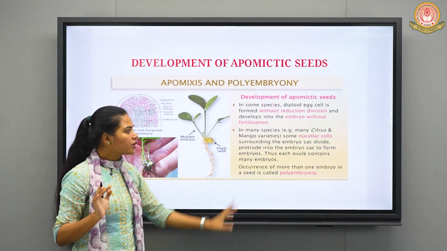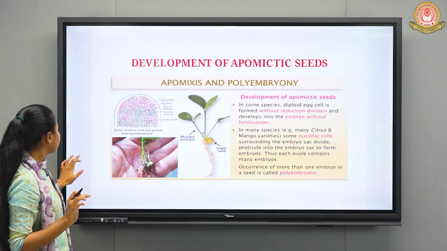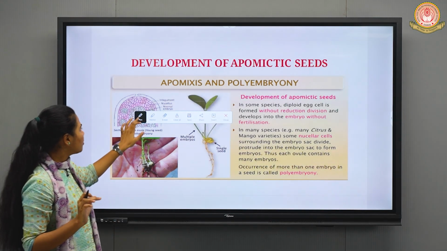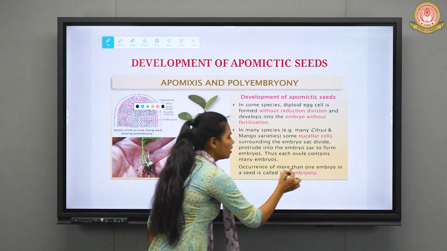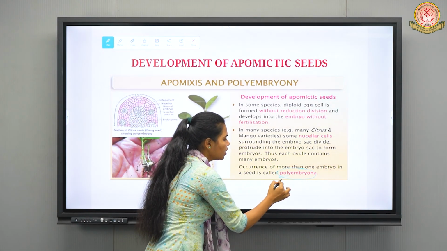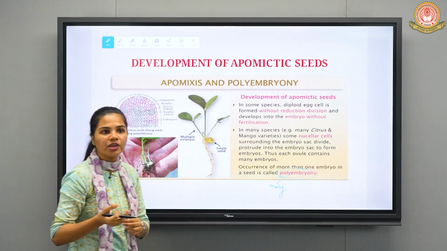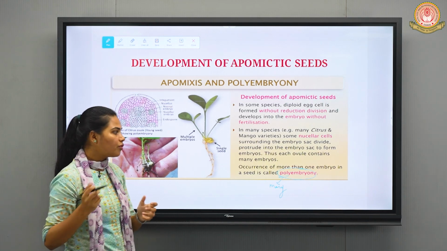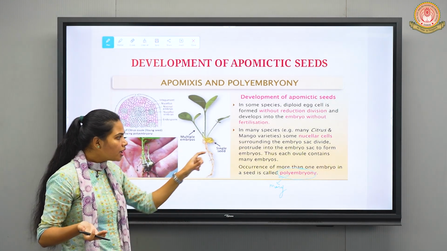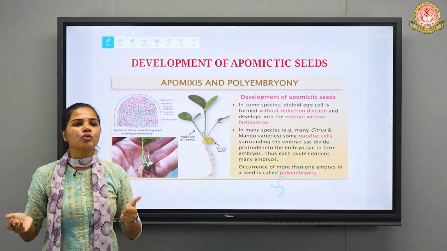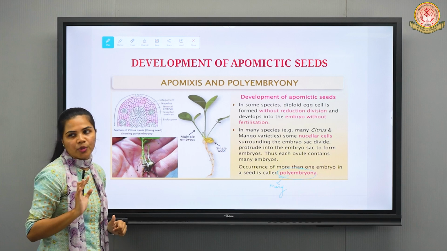Next, occurrence of more than one embryo. One more term you should remember is polyembryony. As the name suggests, poly means many, and embryony is related to embryo. So when there is occurrence of more than one embryo in a particular seed, it is known as polyembryony. This term also you should remember.